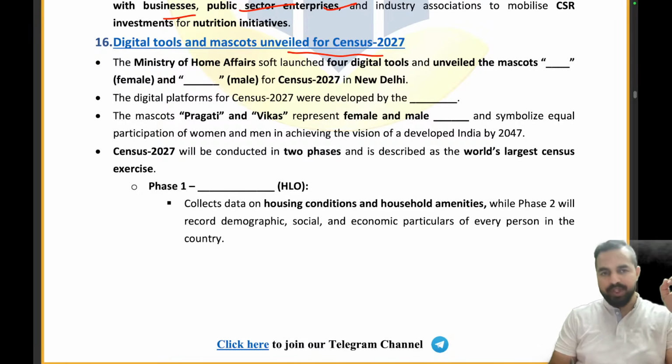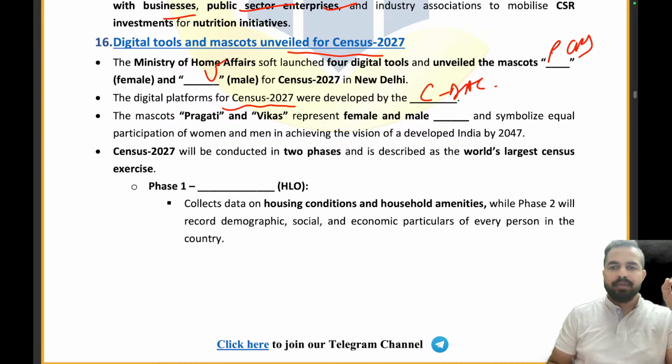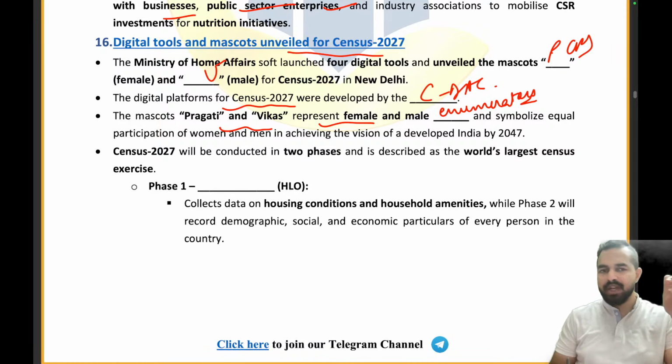unveiled for Census 2027. So what are the names of the two mascots? Pragati, which is female, and Vikas, which is male, right? The digital platforms for Census 2027 were developed by C-DAC, Hyderabad. The mascots Pragati and Vikas represent female and male enumerators, right? Who will be visiting the doorstep of the houses, right?